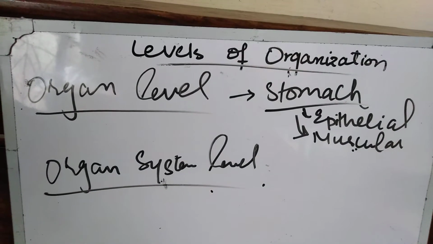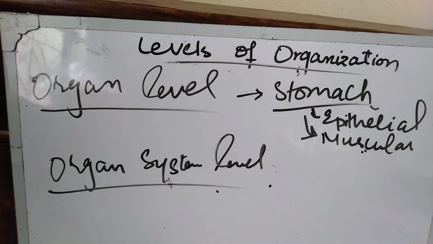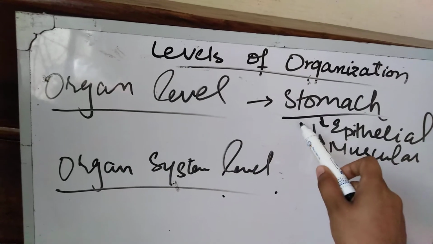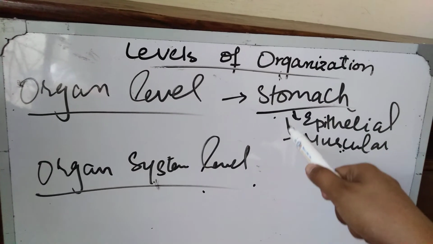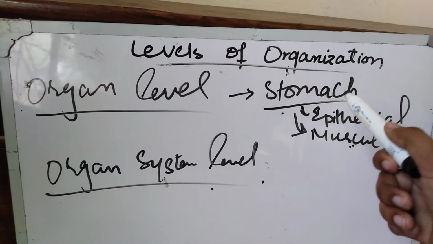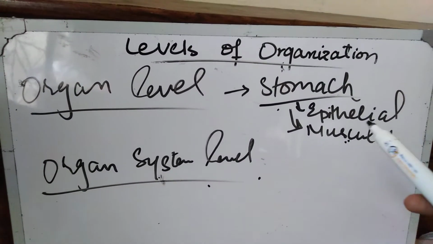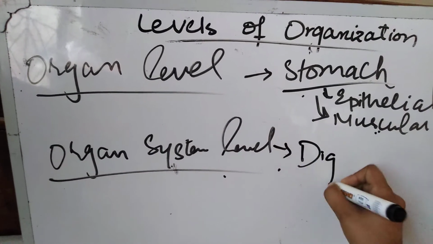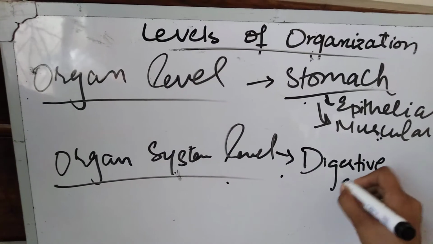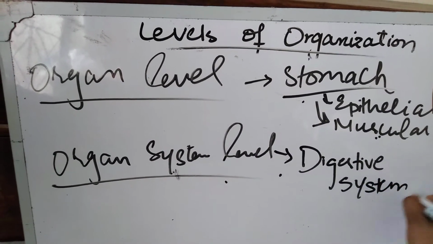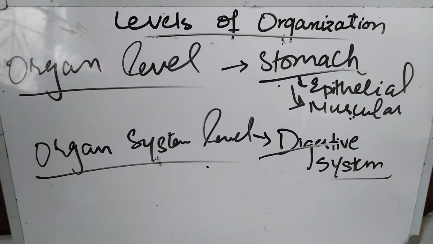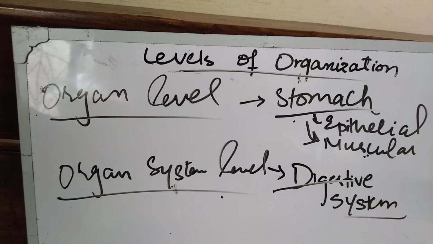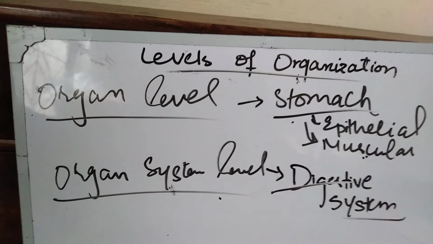Different organs performing related functions are organized together in the form of an organ system. This means when many organs combine, they form a system. In the case of the stomach, we take the small intestine, large intestine, esophagus, and oral cavity. They all may combine together and form an organ system level. The name of the organ system is the digestive system. Different organs performing related functions are organized in the form of an organ system.